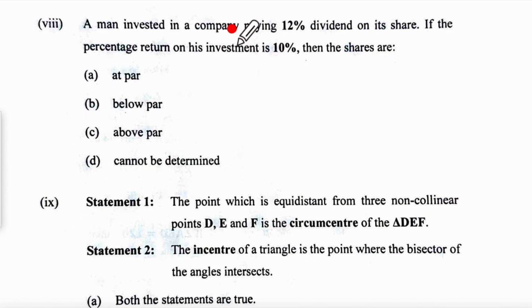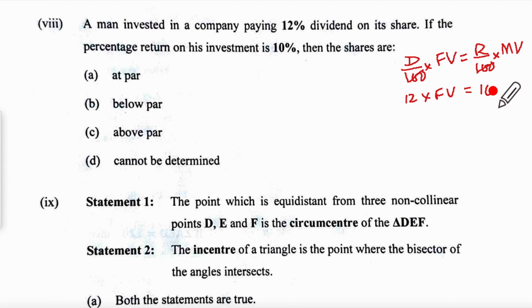The man invested in a company paying 12% dividend on his share, and the percentage return on his investment is 10%. So if I have D upon 100 into FV is equal to R upon 100 into his market value, then 12 into FV is equal to 10 into MV.